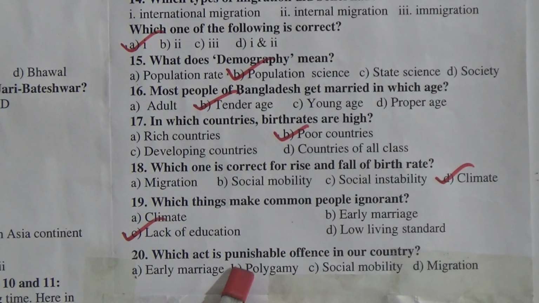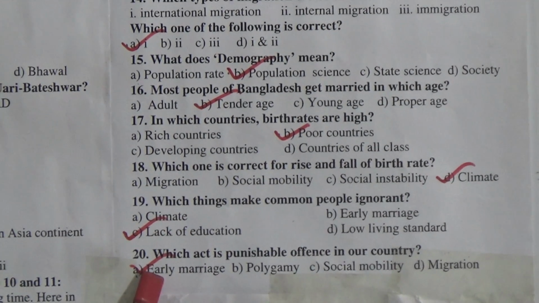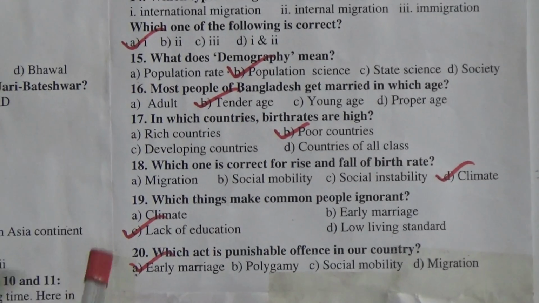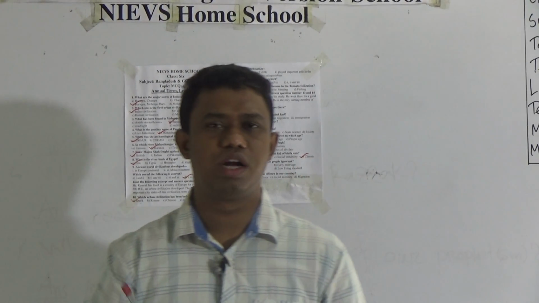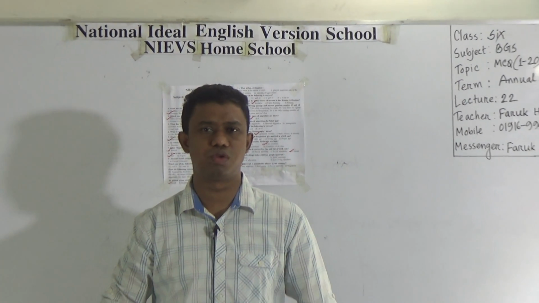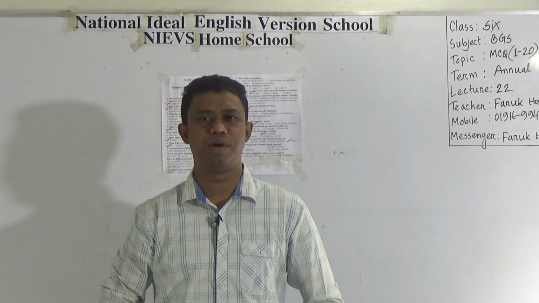Which act is a punishable offense in our country? You know that early marriage is a punishable offense in our country. For girls in our country, 18 is the lowest age for getting married, and for boys 21 is the lowest age for getting married. Dear students, I hope you have all understood all the MCQs, and for your better understanding